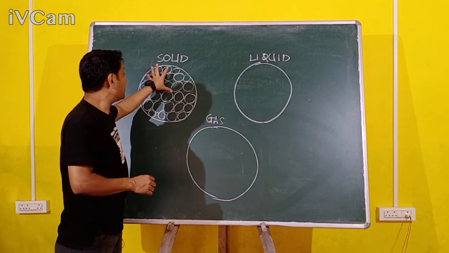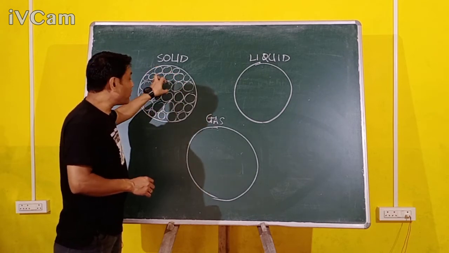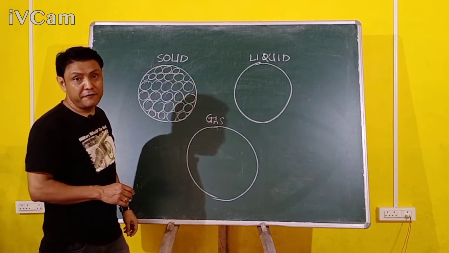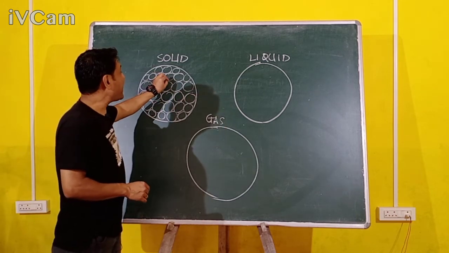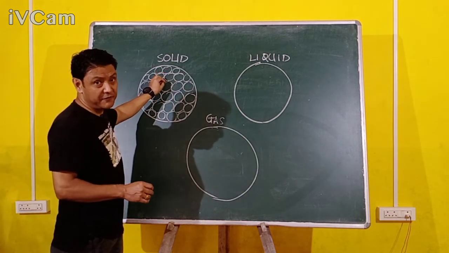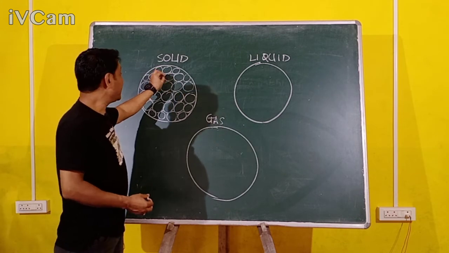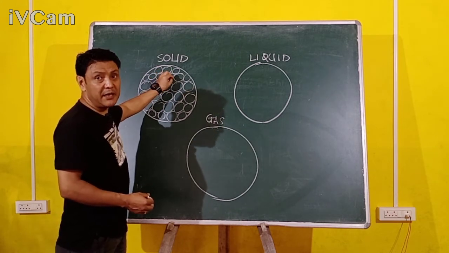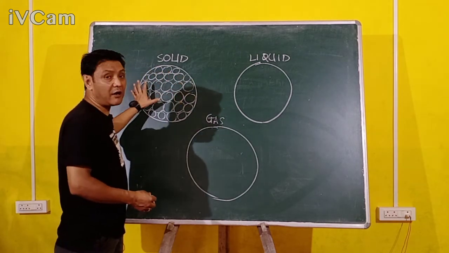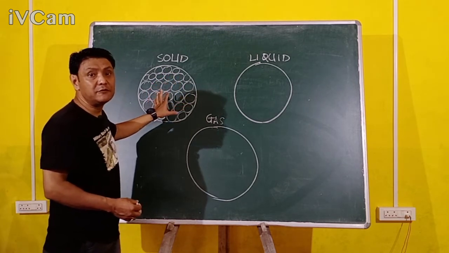Since the force of attraction is very, very strong, they are very close to each other. Therefore, the molecules cannot move freely. That means they just vibrate in their mean position. Even if they get energy, they vibrate in their mean position. They cannot move around.